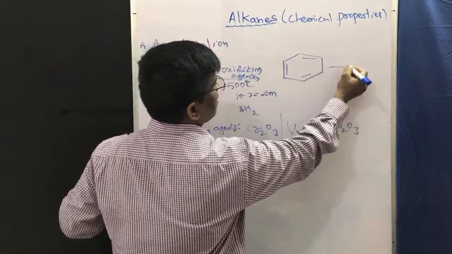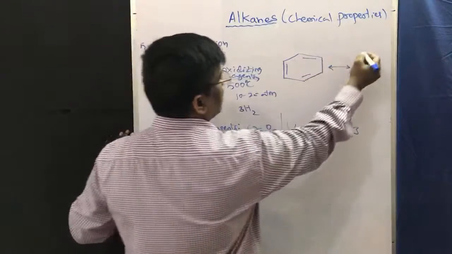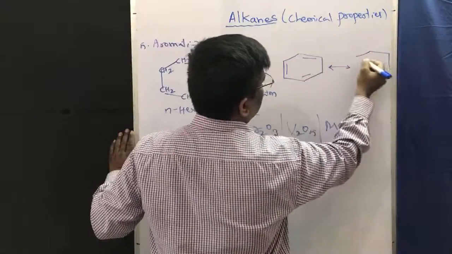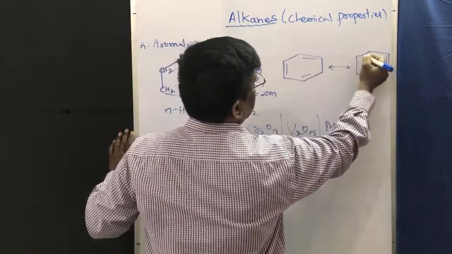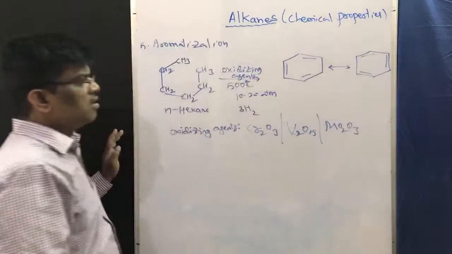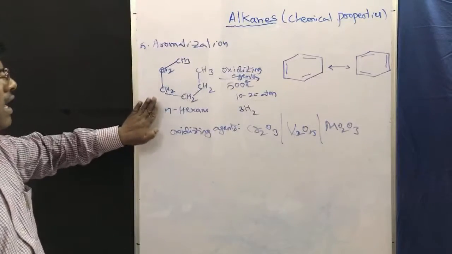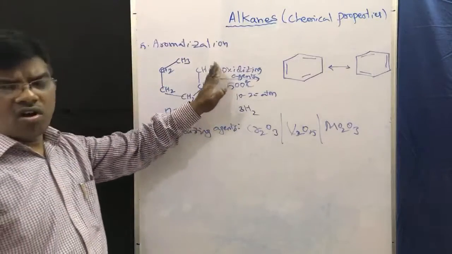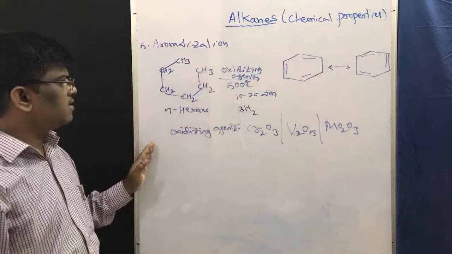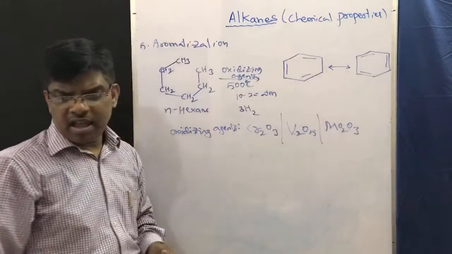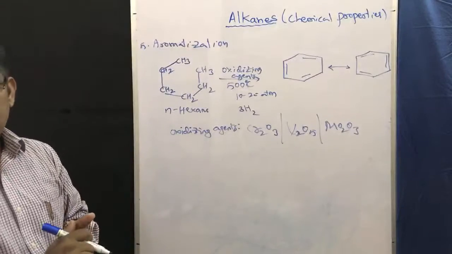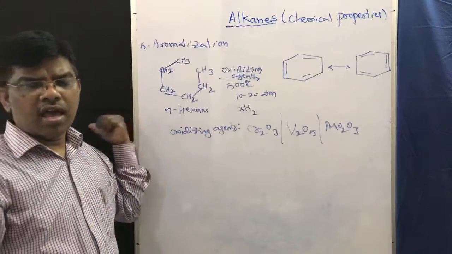Benzene can be written like this, or like this. Very soon I am going to explain what an aromatic compound is. So aromatization of alkanes takes place using oxidizing agents commonly chromium trioxide, vanadium pentoxide and molybdenum trioxide, under high temperature.